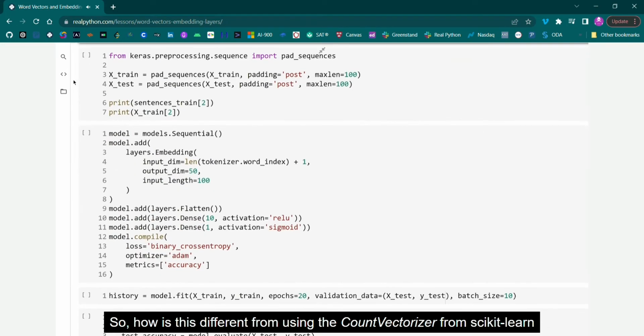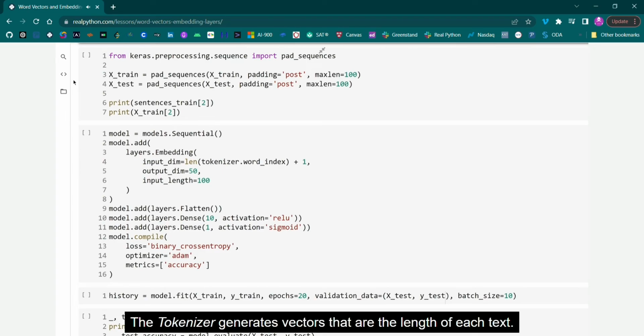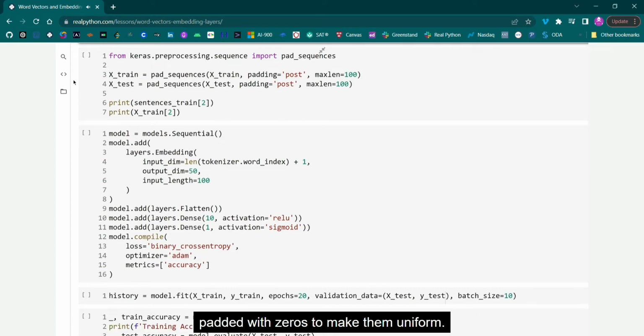So how is this different from using the count vectorizer from scikit-learn that you saw earlier? Recall that the count vectorizer created vectors that were the size of the vocabulary. The tokenizer generates vectors that are the length of each text. This means that the vectors are going to be of different lengths and need to be padded with zeros to make them uniform. It doesn't matter if you pad the beginning or end as long as you are consistent.